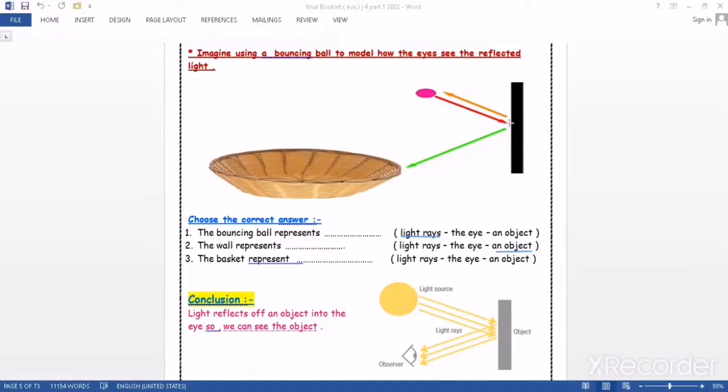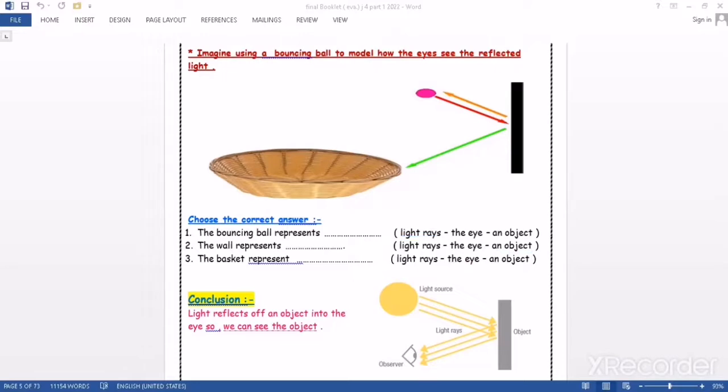After that, it will reflect to reach our eyes. That's why we can see. So light reflects off an object into our eyes, so we can see the objects clearly.